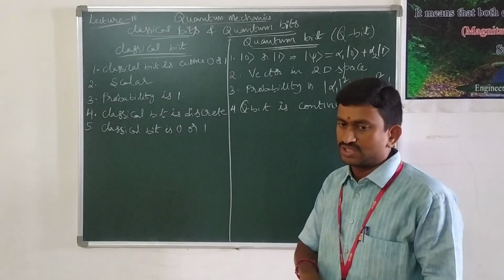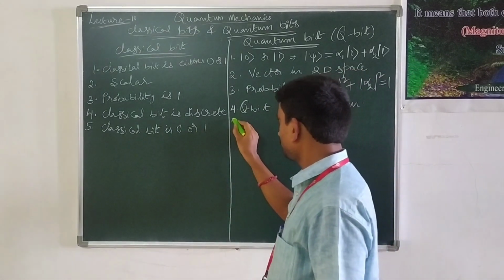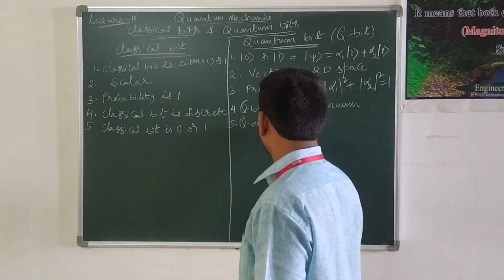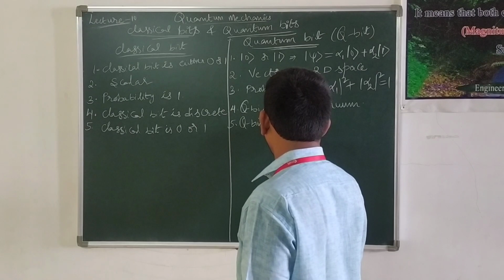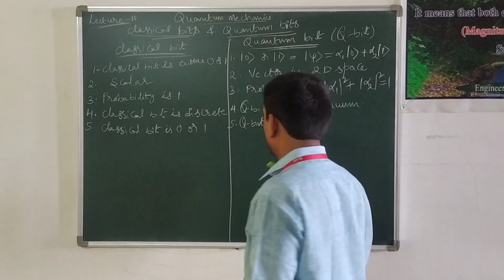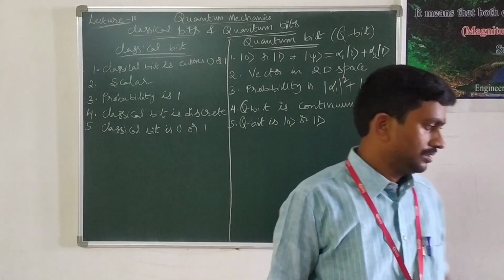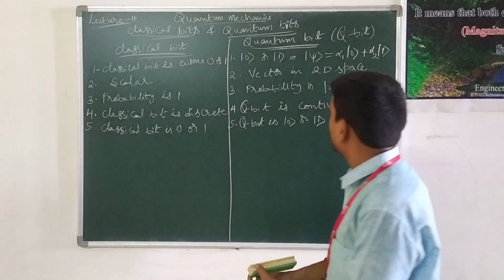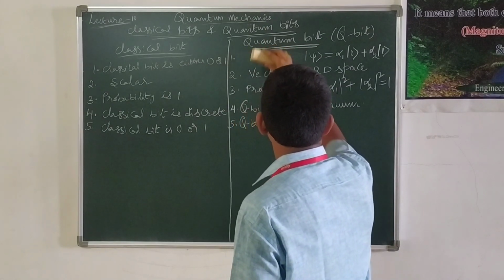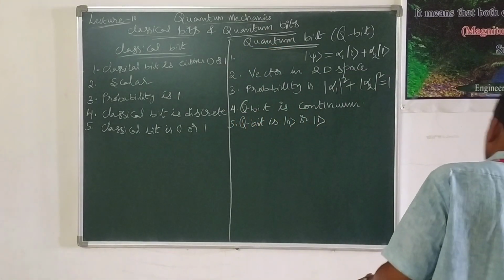Whereas qubit is ket0 or ket1, or we can represent this particular quantum state with this particular notation only.